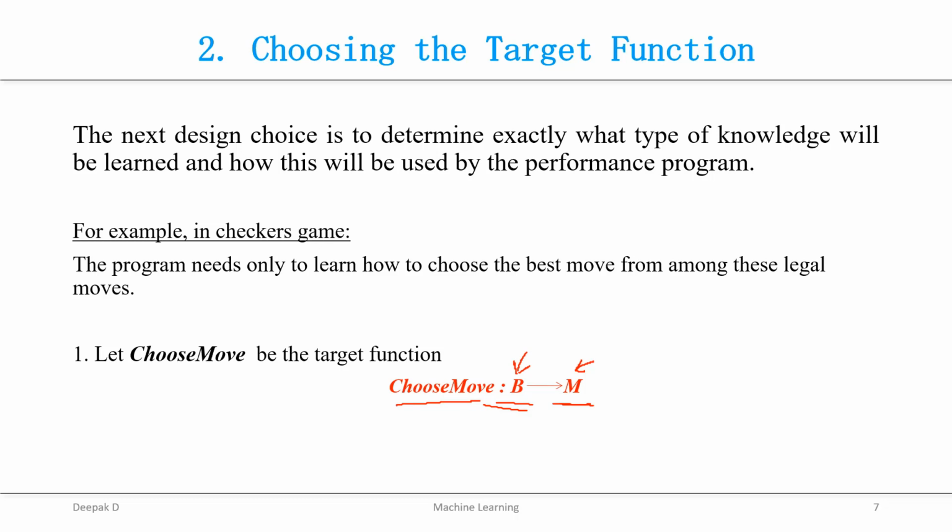So ChooseMove is one choice for the target function in the checkers example, but this function may turn out to be very difficult to learn because of the indirect training experience which is available to the system. So this may be difficult.